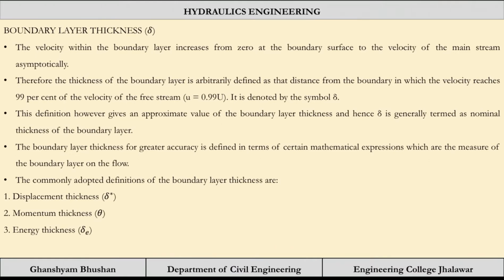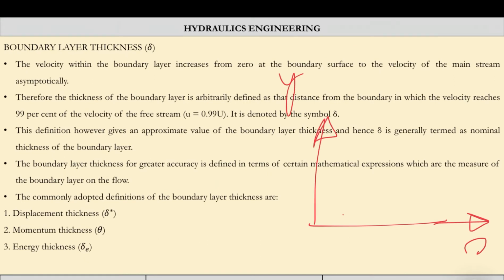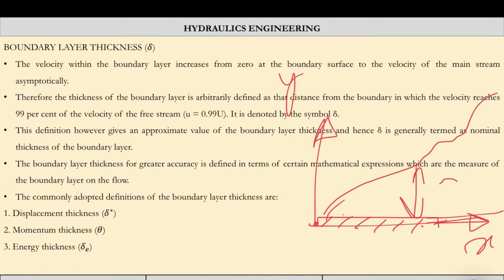So the distance is like this. This is y, this is x. Let us say this flat plate is like this and it is going beyond that. So this distance is the delta, that is the boundary layer thickness.